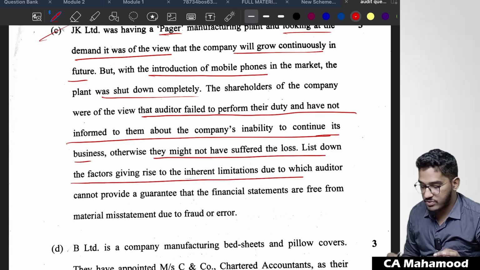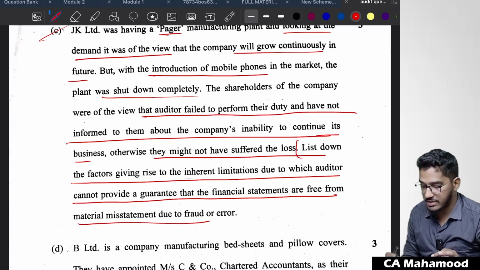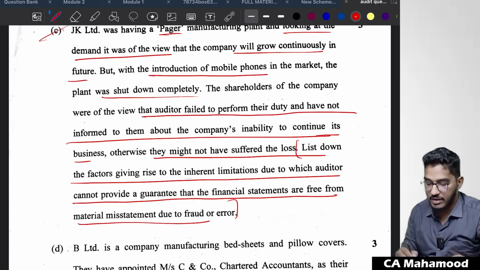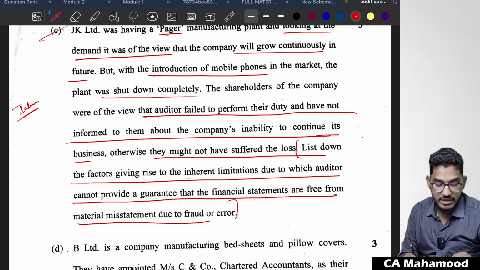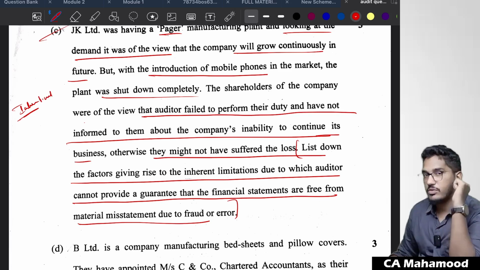List down the factors giving rise to inherent limitations due to which auditor cannot provide the guarantee that the financial statements are free from material misstatements. So by reading this last paragraph, everyone will become aware. So this question is regarding inherent limitations. Everybody will come to know about it, but I will tell you what you would have done.